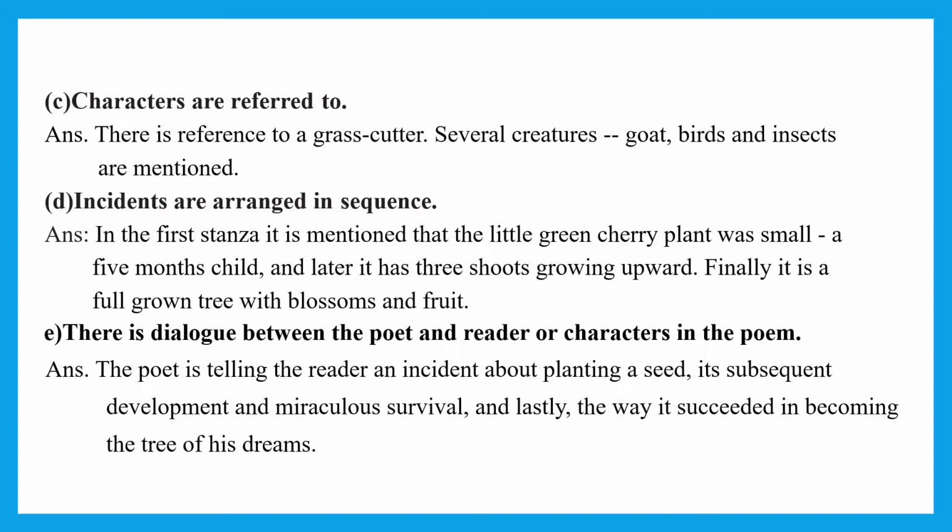There is a dialogue between the poet and the reader or characters in the poem. So let's see what they are. The poet is telling the reader an incident about planting a seed, its subsequent development and miraculous survival, and lastly the way it succeeded in becoming the tree of his dreams.